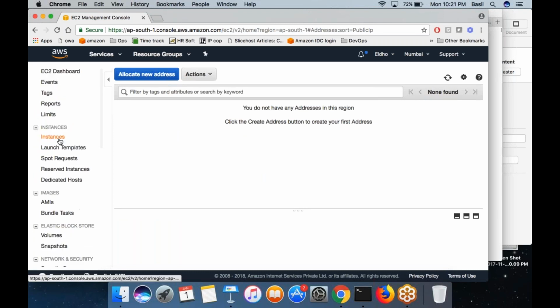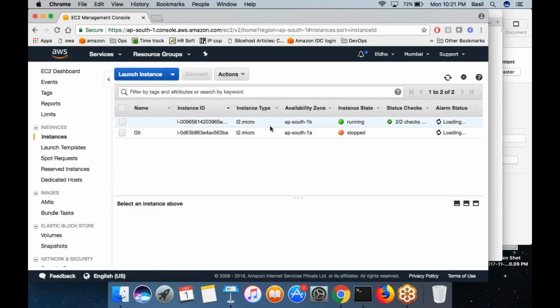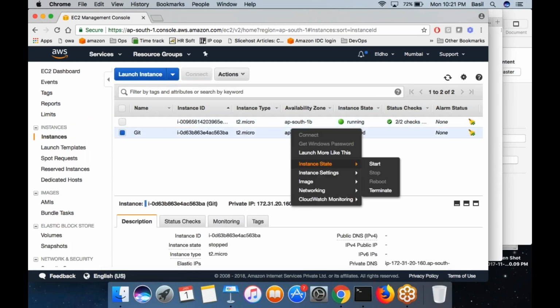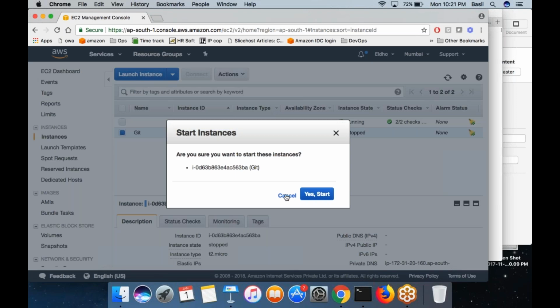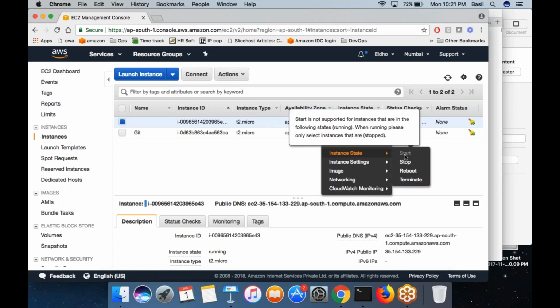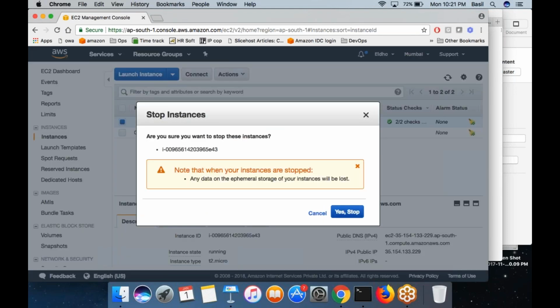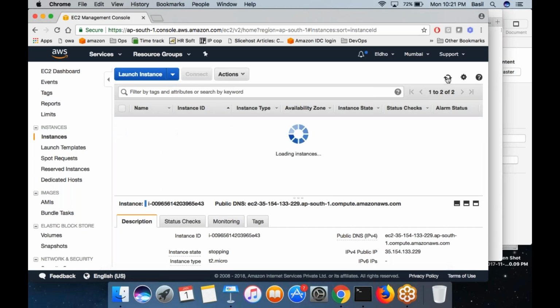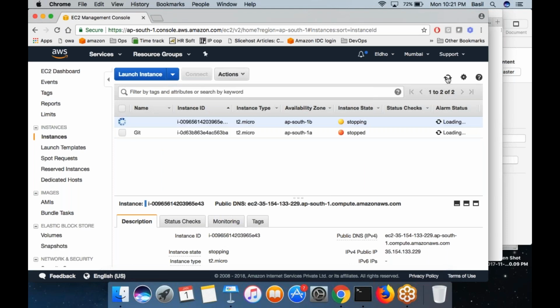I don't know whether you noticed it or not. You have a machine. If you stop the machine and start the machine later, the machine will actually get a new IP. Right now the machine is in running status. If I stop this machine, I right click and stop the machine. You already know how to stop the machine and start the machine later, right? If I right click and stop, the machine will get stopped, right? In some time the machine will get stopped, and this IP address will go from the machine.